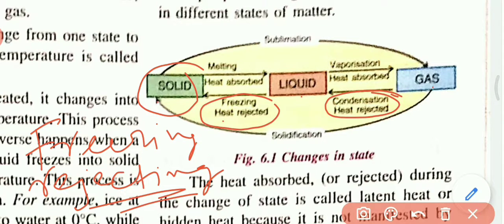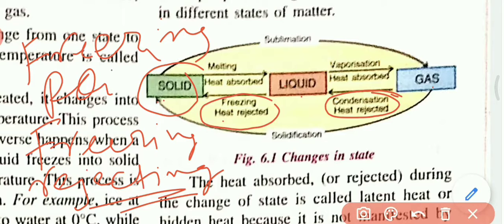And the temperature at which the liquid converts into solid is called freezing point. Is it clear? The freezing point of water is 0 degrees centigrade. The water freezes at 0 degrees centigrade, and the water converts into ice.